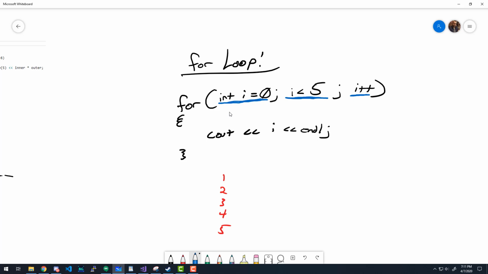Well, let me just keep that written down, and then let's go through it, and let's talk through it. I know this is the first time we've seen this for loop together, so what this is going to do is it's going to initialize the LCV to 0, and then it's going to do the loop test. So i is 0. Is 0 less than 5? That's true. So we enter into the loop here, and then we cout i. Well, i is 0, so it outputs 0. Now we're at the bottom of the loop. It's going to come back up, and it's going to execute the modify LCV. So i becomes 1.